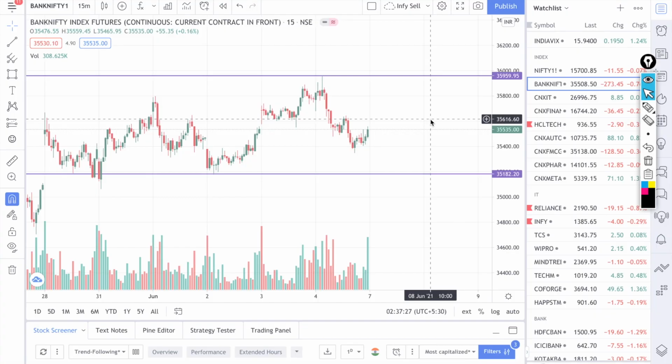So today we have Nifty and Bank Nifty chart open here. Let us see what can happen today in the market. Okay, so this is a 15 minutes time frame of Bank Nifty and let us analyze a few points here.